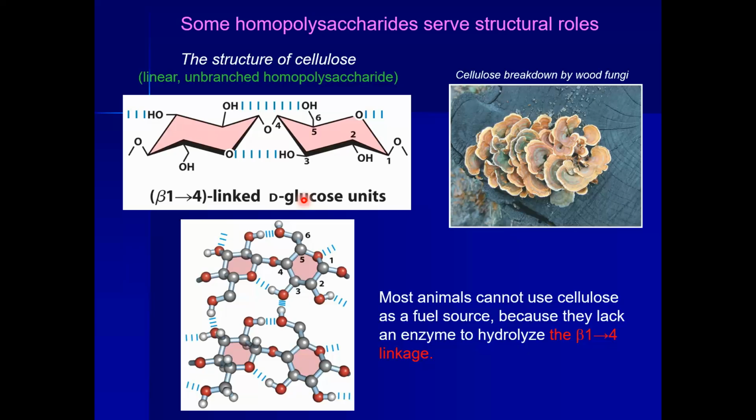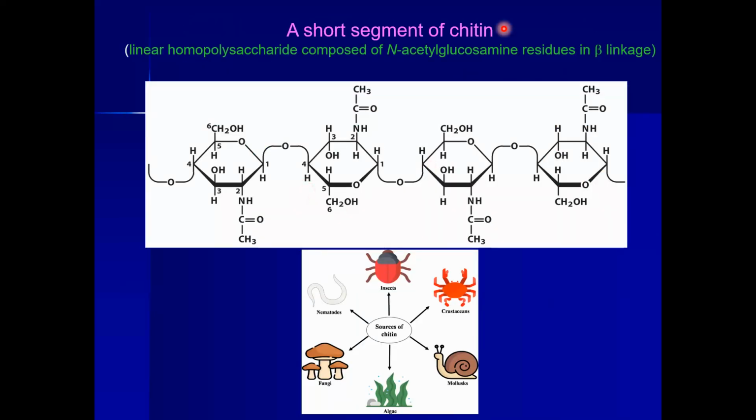And we have chitin, a linear homopolysaccharide with beta linkages. Chitin serves as the exoskeleton of insects.